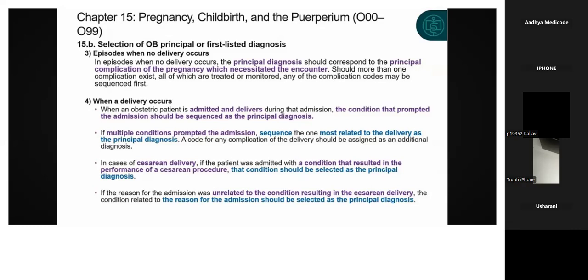So cesarean delivery: if the patient was admitted with a condition that resulted in the performance of the cesarean procedure, so she came to the hospital, admitted with one condition, and that particular condition resulted in the cesarean procedure, that condition should be selected as the principal diagnosis. So whatever condition prompted the cesarean procedure should be coded as the principal diagnosis.